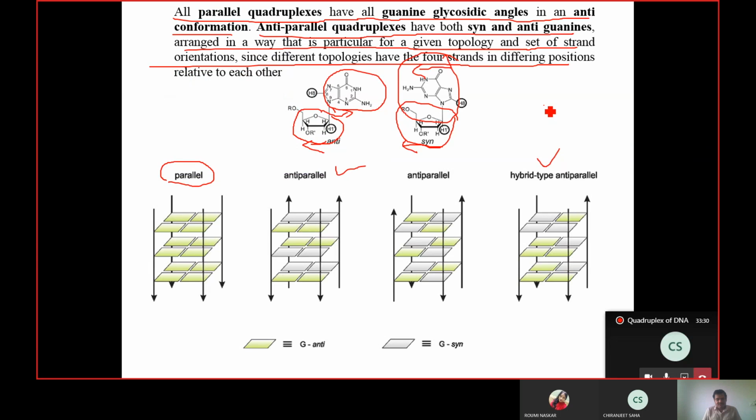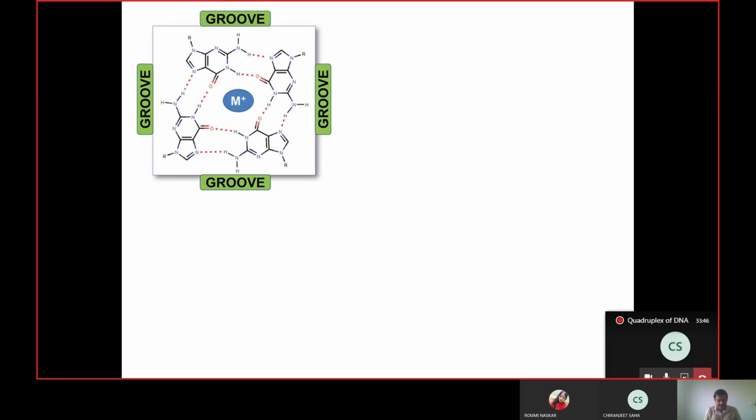So next question, obviously it will come to your mind that when we discussed double-stranded DNA, we discussed major groove and minor groove, correct? So what is the nature of grooves in 4-stranded DNA? If I draw a 4-stranded DNA, a double-stranded DNA has 2 grooves, a major groove and a minor groove. But in 4-stranded DNA, you have 4 grooves. See here, all these sides are exposed to the environment.